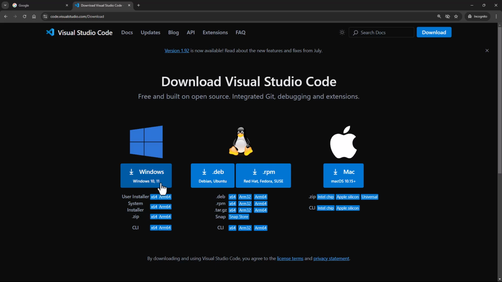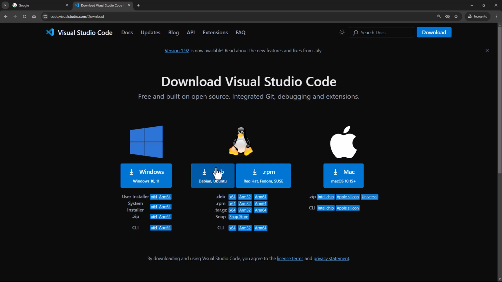I already have Visual Studio Code installed on my system, so I'm not going to install it, but the installation is very straightforward. It's like any application that you install on the system. There's no complex configuration that you have to do. Even for Mac, it's easier. You can see over here there are multiple versions. If you're making use of an Intel chip, you can install this one. For Apple Silicon, you have this one over here. And also for Linux, Ubuntu based systems, you have the option to download and install.